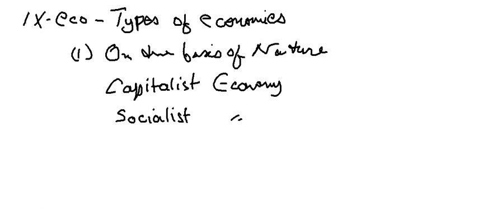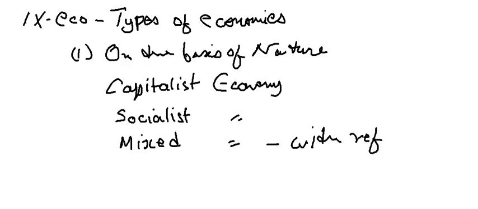The third thing you need to know is the mixed economy. These are three kinds of economies which you study on the basis of nature, and the syllabus says you have to understand the mixed economy with reference to India.